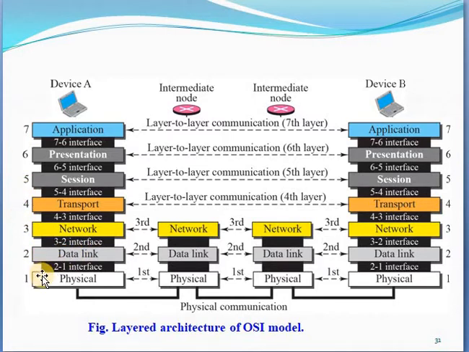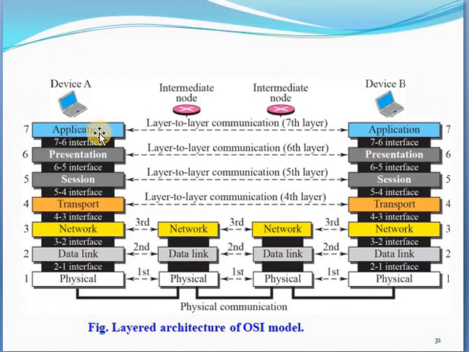Layers 1, 2, 3 are the network support layers. They deal with the physical aspects of moving the data from one device to the next device, such as electrical specification and the physical connection. Layer 4 ensures end-to-end reliable data transmission, and layers 5, 6 and 7 are the user support layers.